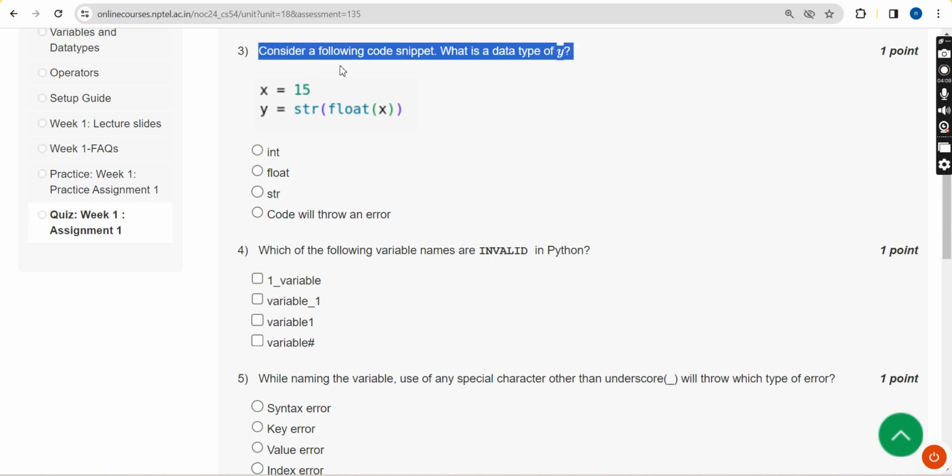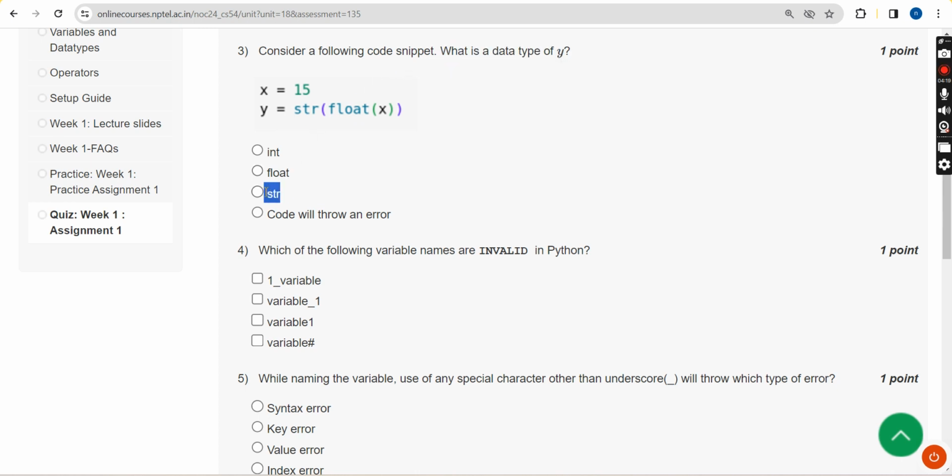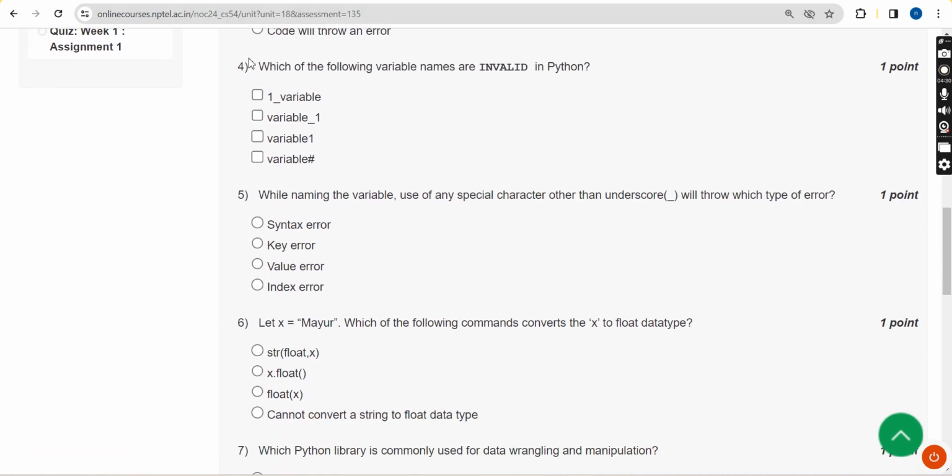So third question, consider the following code snippet. What is the data type of Y? So for the third question, the correct answer is the third option guys, string, str. Next, moving on to the fourth question now. Which of the following variable names are invalid in Python?